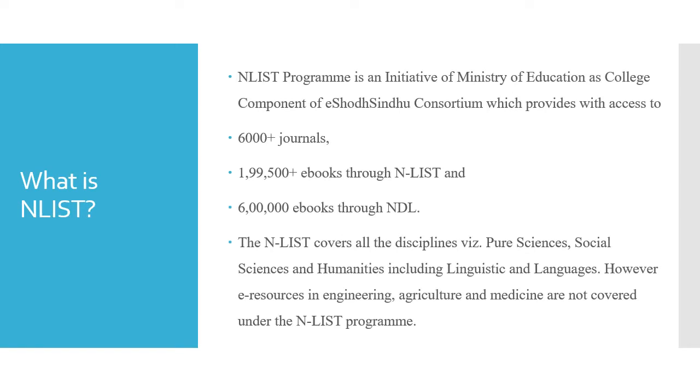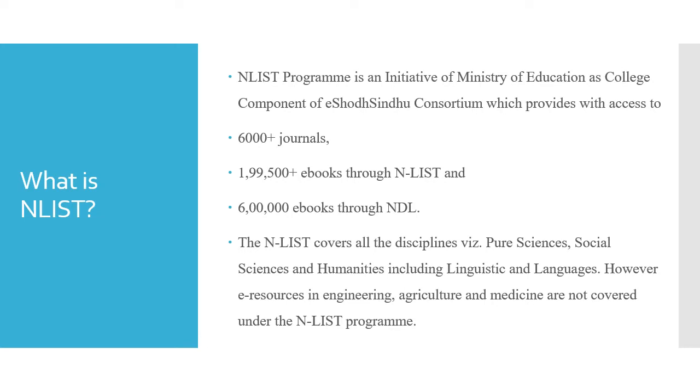Now, what is NLIST? NLIST stands for the National Library and Information Services Infrastructure for Scholarly Content. This is a program that was funded by the MHRD under the NMEICT, with the idea of extending access to selected e-resources to colleges.